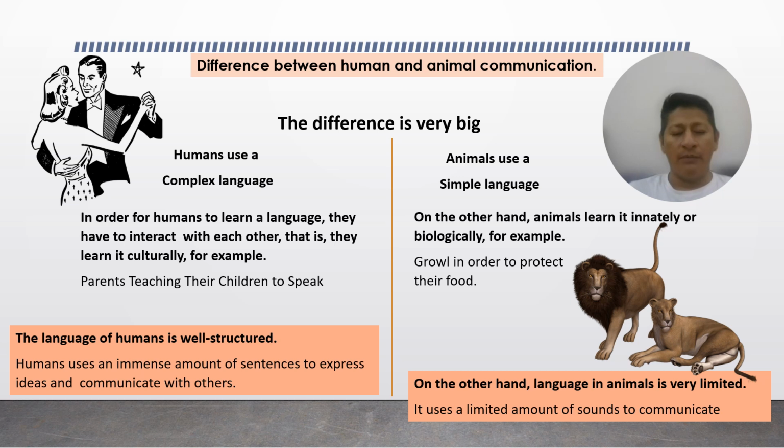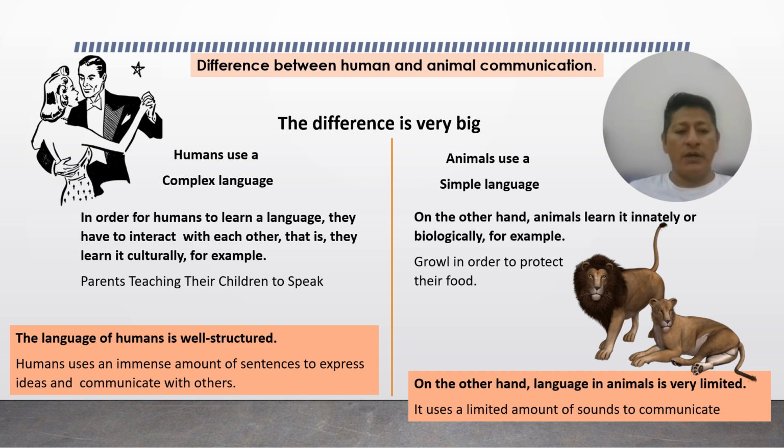Today I'm going to talk about the difference between human and animal communication. The difference is very big because humans use a complex language. In order for humans to learn a language, they have to interact with each other. That is, they learn it culturally. For example, the parents teach words to their children.